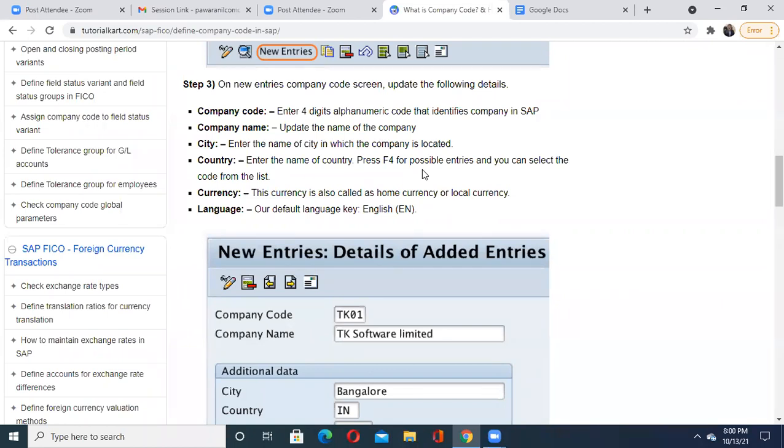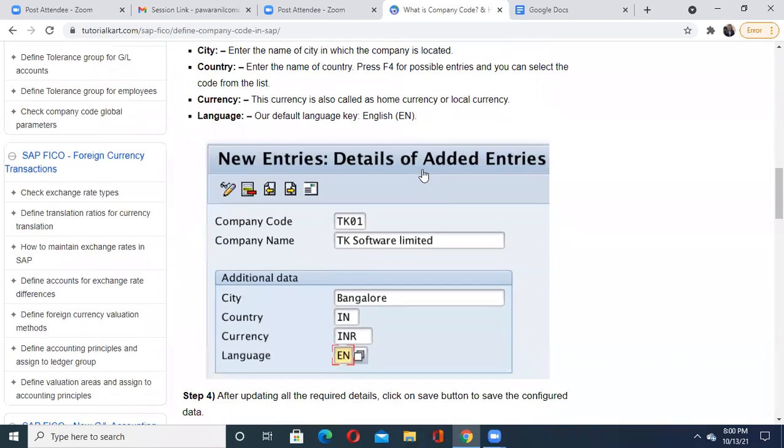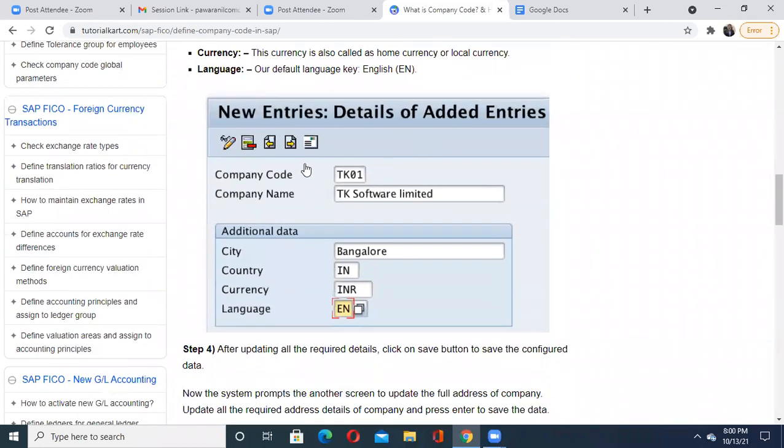See what is the currency of your own country. It may be rupees, it may be euro or dollar, that you have to define. Then language, by default the language is taken here as English. So you are entering these details: first company code, then your company name, then additional information like city, then your country, then your currency, and then you can select the language.